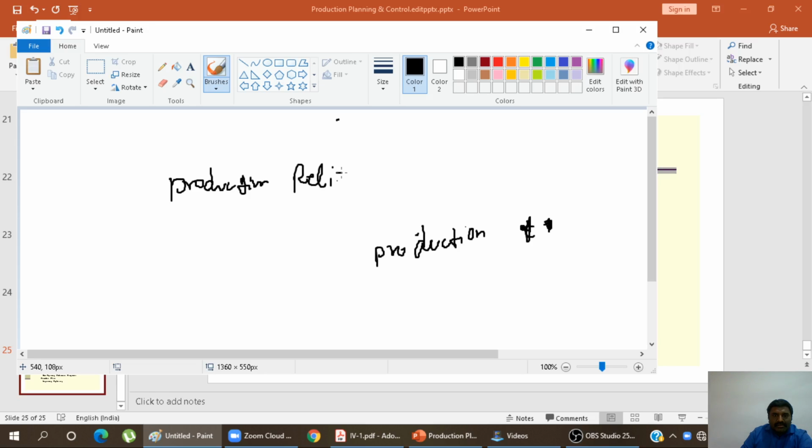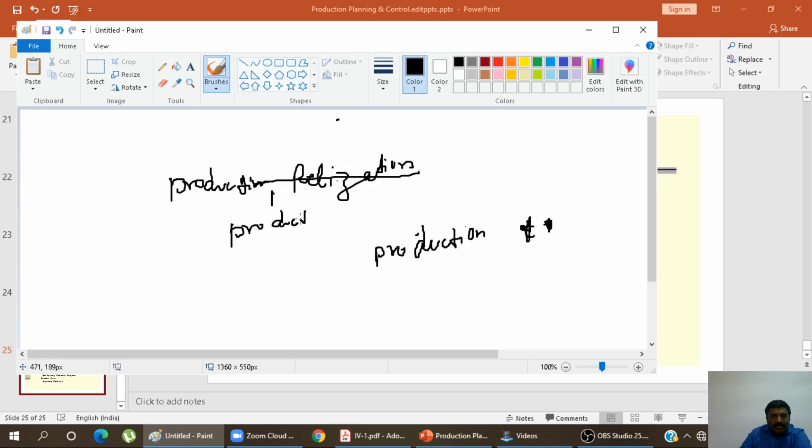According to this, if I say production realization, there will be a production design.